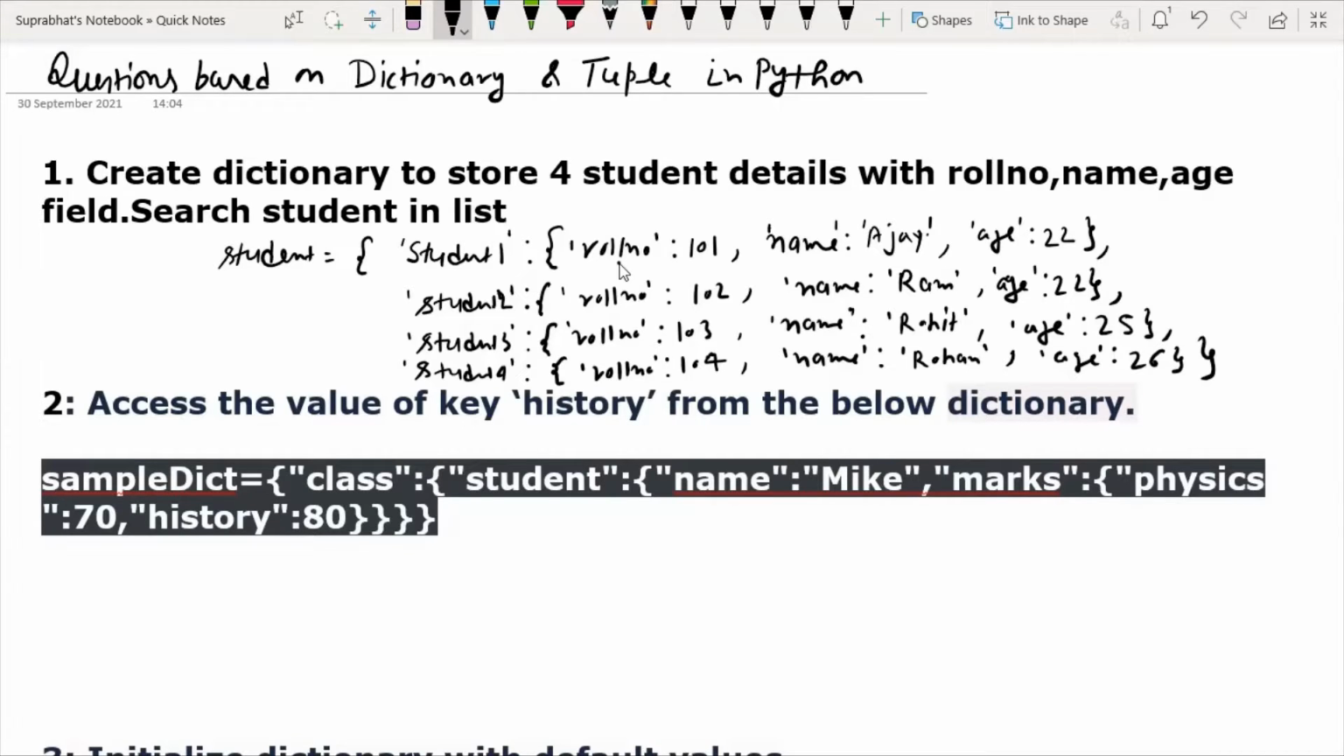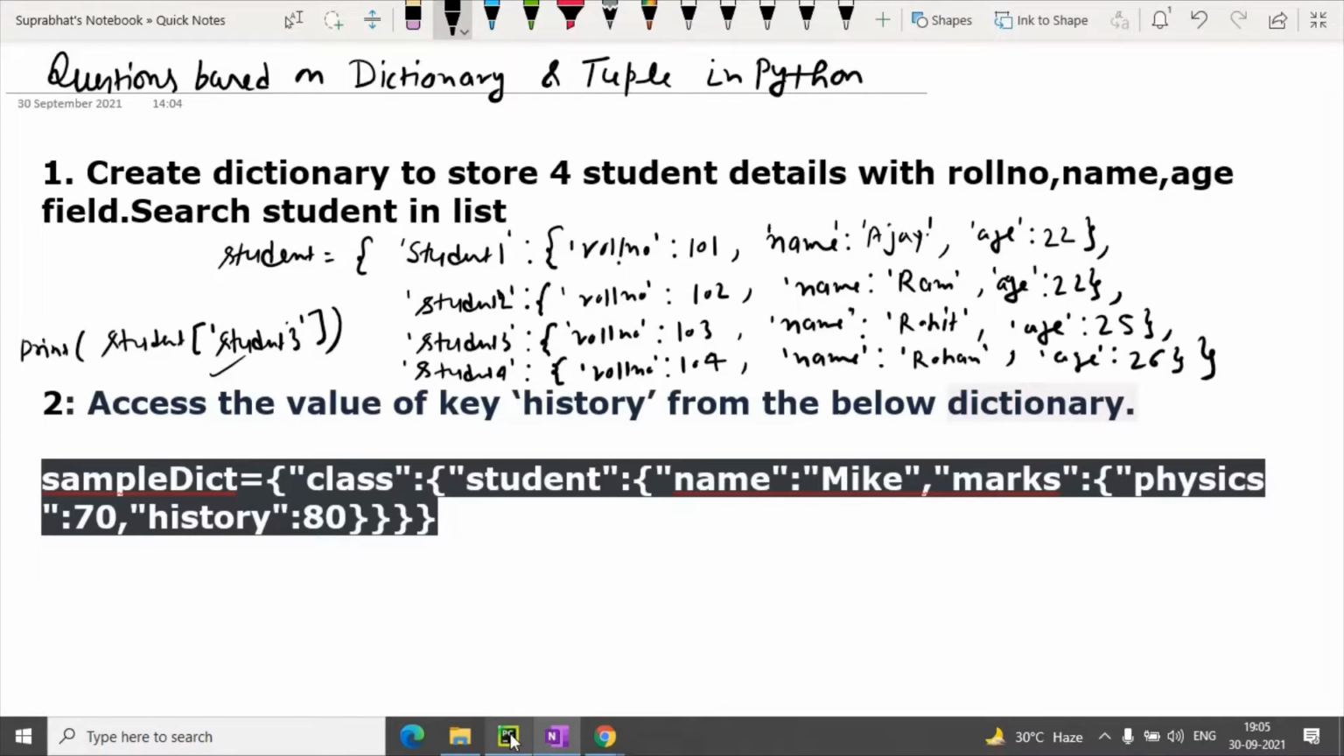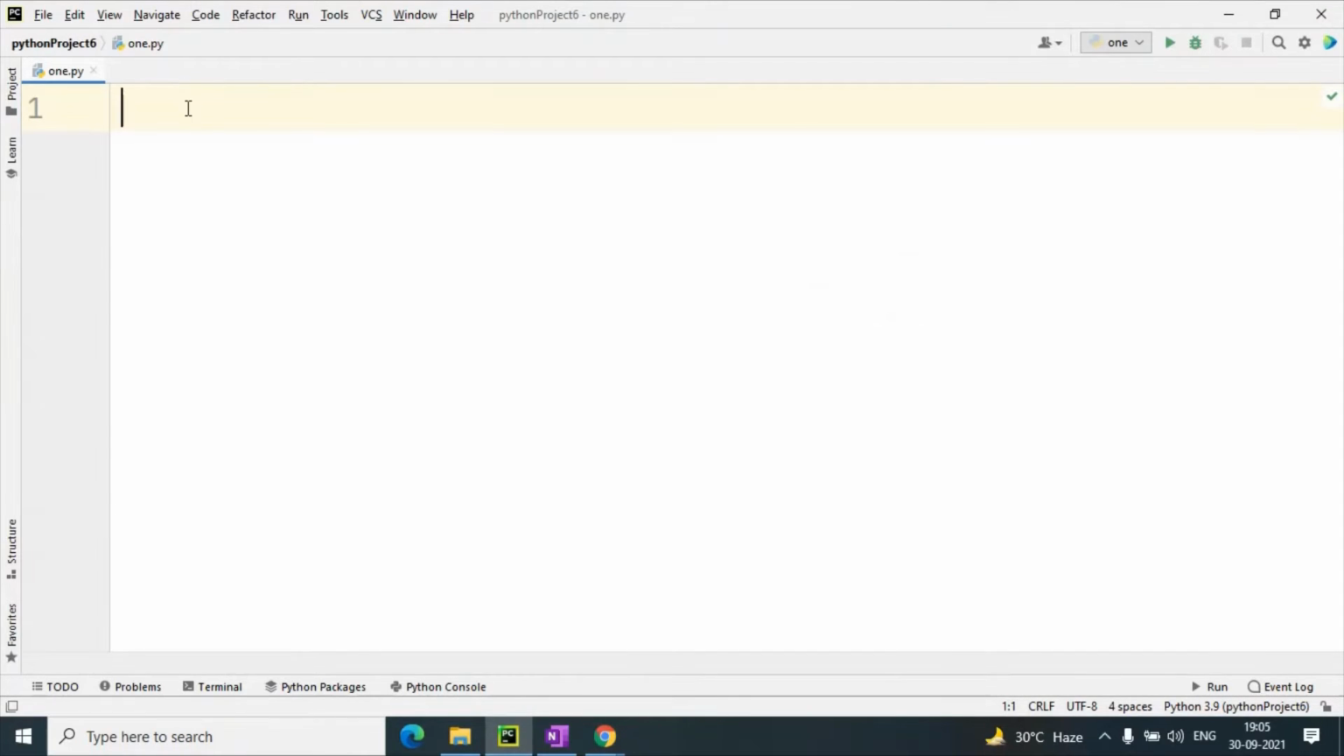So this is the dictionary to store 4 student details, and if I want to search a particular student in this, I will just type print. In print I will give student, and suppose I want to get the information of student 3, so I will give the key student 3, and it will give the information of student 3 to me. I will do a practical demonstration of this question in PyCharm so that you will understand.